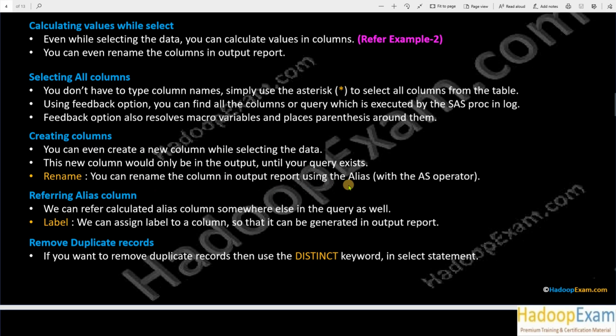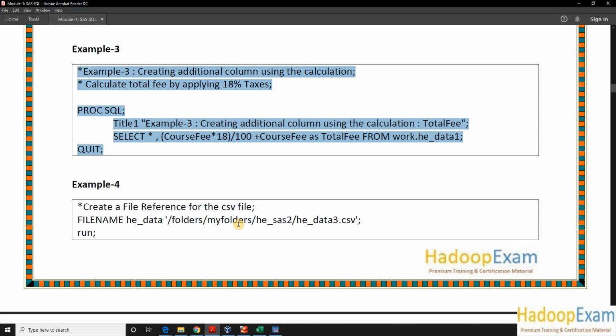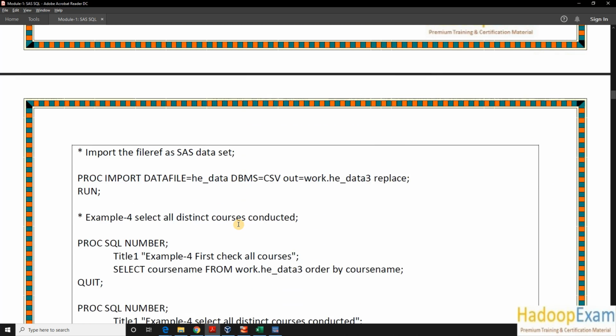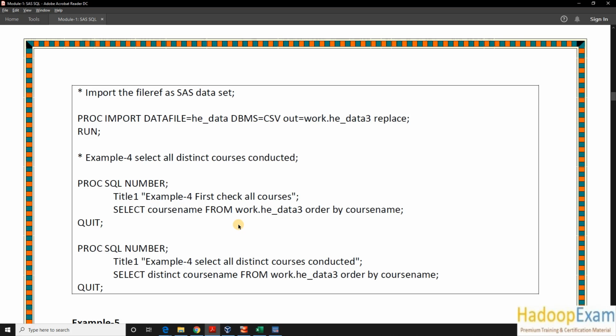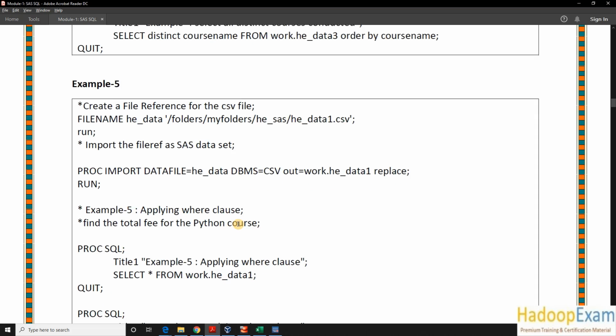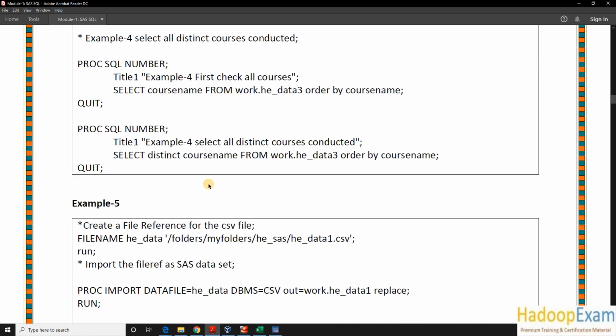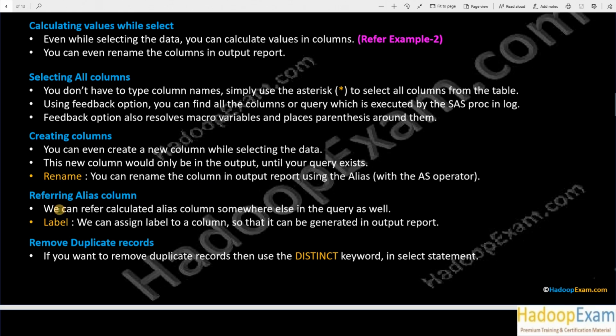You can rename the column in the output report using the alias. We can refer to a calculated alias column somewhere else in the query as well, but you have to keep in mind a few things. Okay, and we'll discuss this. And even using the label, you can assign a different column name to your column, and that label would be used in your generated output. So let me go over here to the fourth example. Okay, what exactly are we doing here? Distinct. Okay, we'll discuss this later on. So I'll not go through the example right now. So we can refer to this alias column in the query as well.